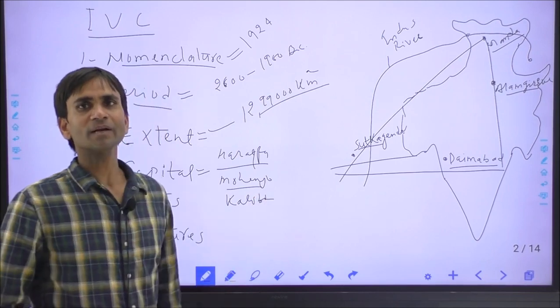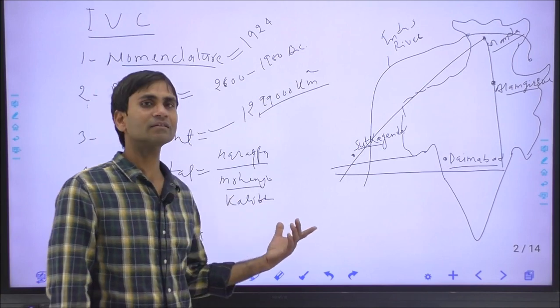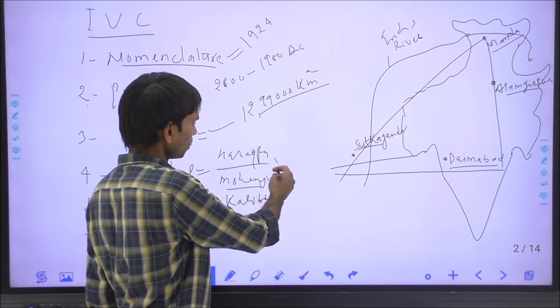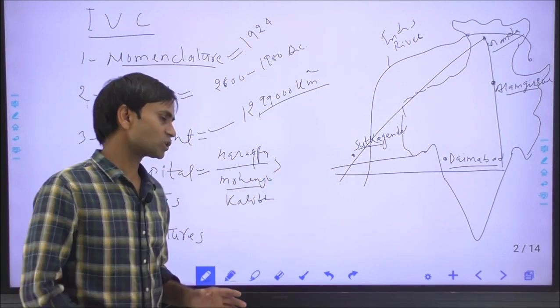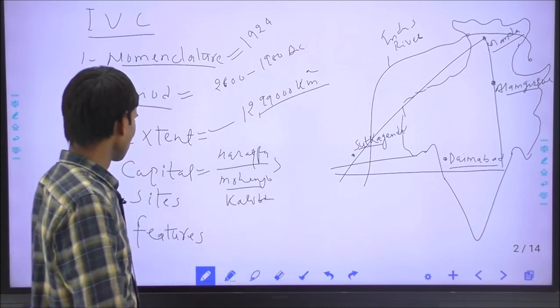The historian of Rajasthan, Mr. Dasrath Sharma, has assumed Kalibanga as the third capital of the Indus Valley Civilization, while the British scholar Stuart Piggott has mentioned Harappa and Mohenjo-daro were the twin capitals of the Indus Valley Civilization.